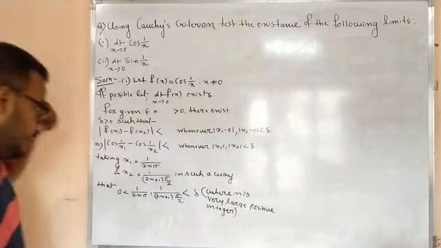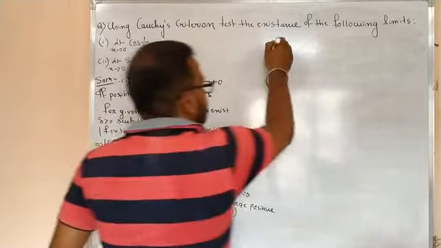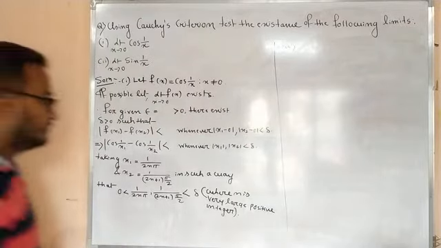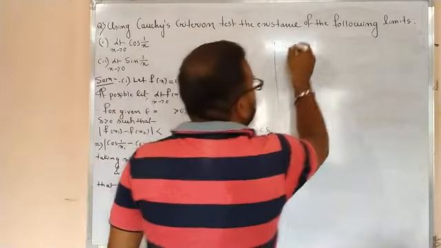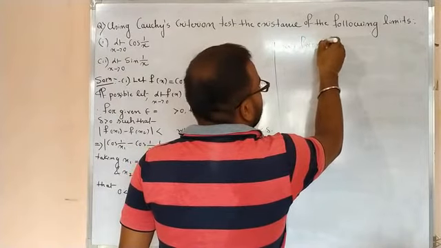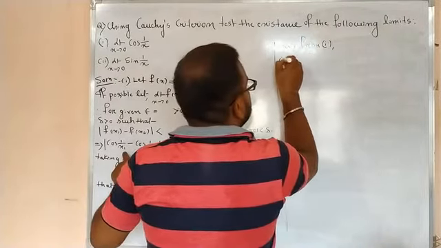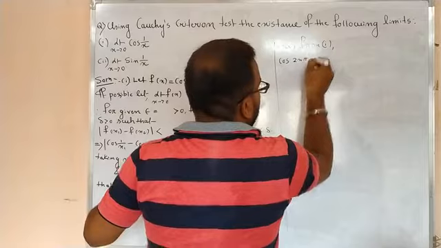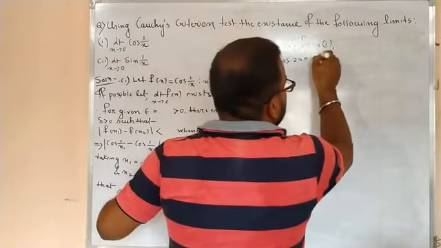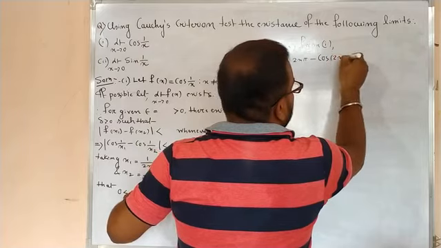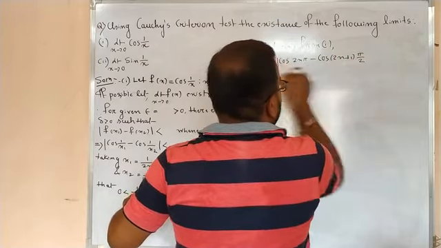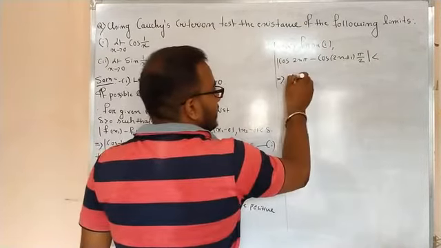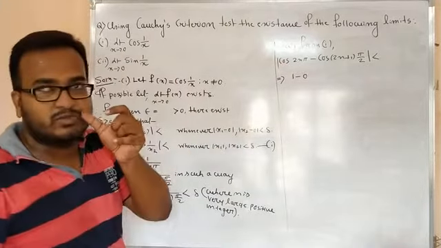Now check whether this is satisfied or not. Now from inequality 1, cos(1/x1) will be cos(2n pi) minus cos((2n plus 1) into pi by 2), modulus less than epsilon. Now let me calculate: cos(2n pi) will be 1 and the other is 0, right? Because cos of an even multiple of pi is 1.